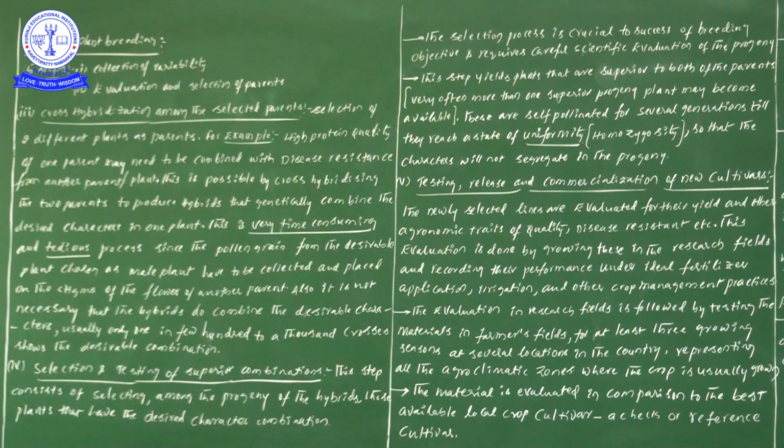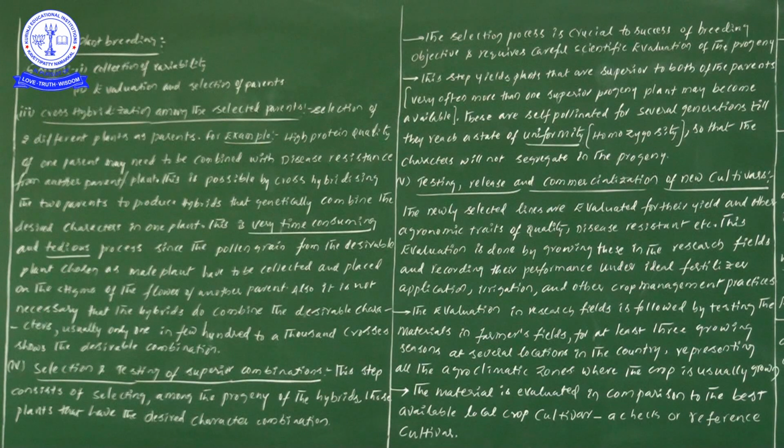Suppose after completion of our work, there is no chance or very little chance of getting desirable combinations. That is what we are going to study. After completion of crossing and hybridization, there are very few chances of obtaining a desirable combination. Why?